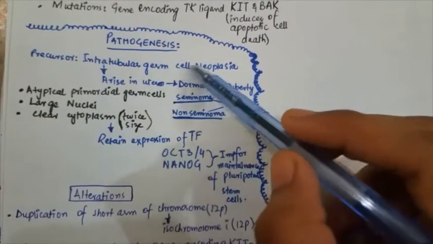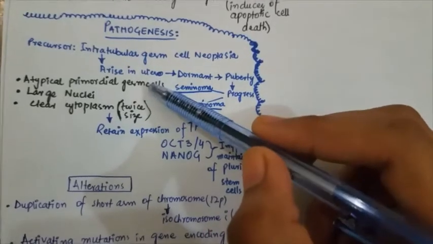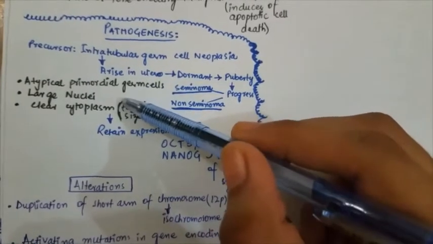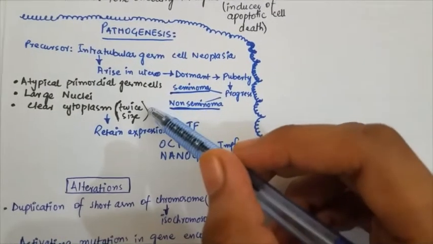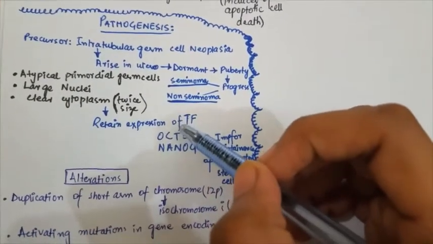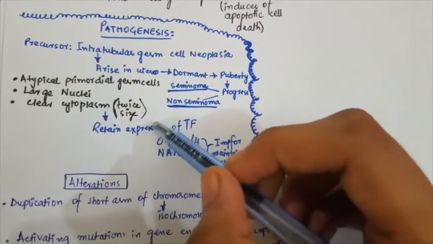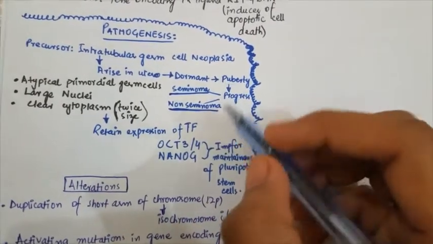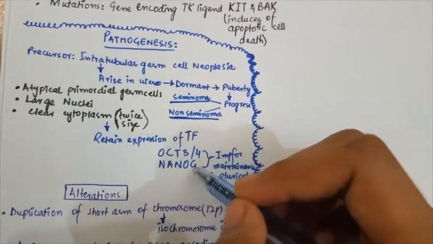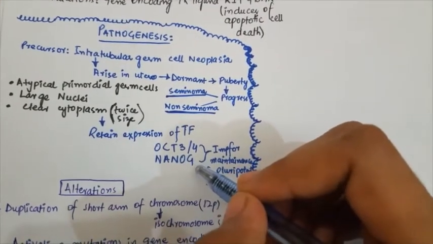These intratubular germ cell neoplasia cells contain the atypical primordial germ cells, large nuclei, clear cytoplasm, and are twice the normal size, and these cells retain the expression of the transcription factors OCT3/4 and NANOG.